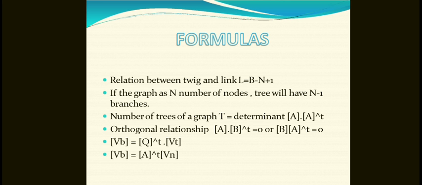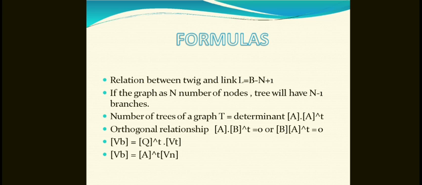Now we come to the relation between twigs and links. L is equal to B minus n plus 1. Here B is the number of branches and n is the number of nodes. If a graph has n nodes, the tree will automatically have n minus 1 branches. So if we take 5 branches, how many nodes? 4 nodes.